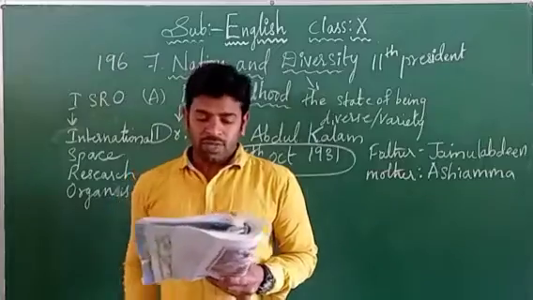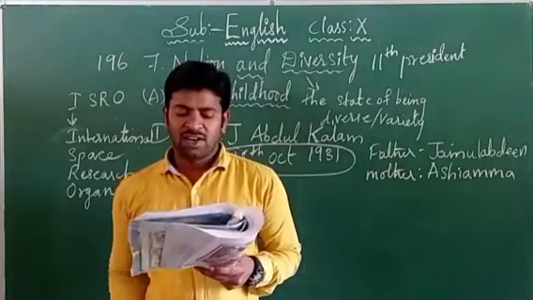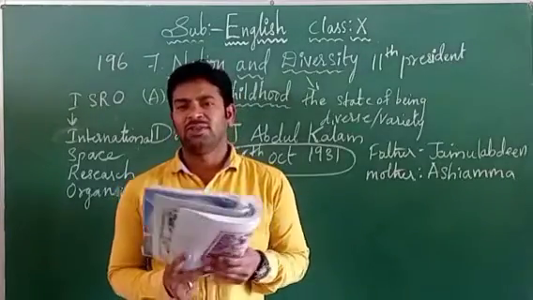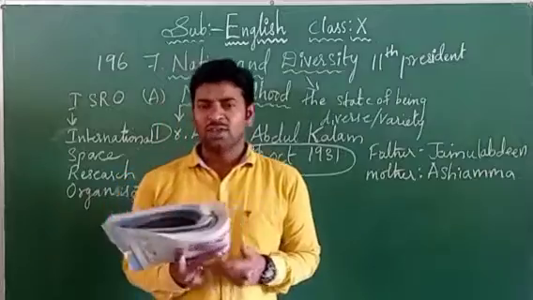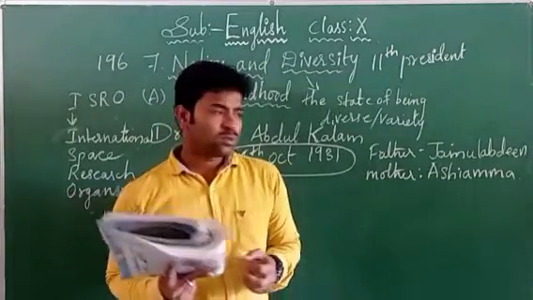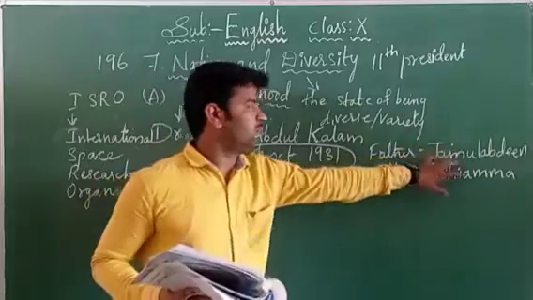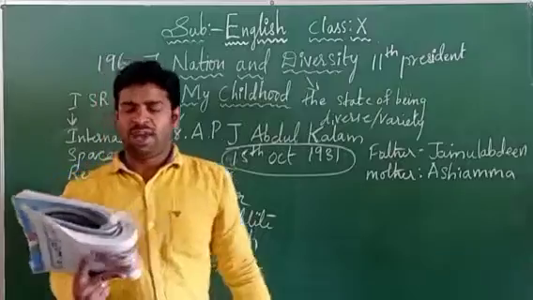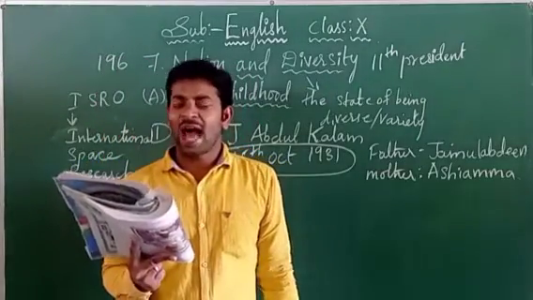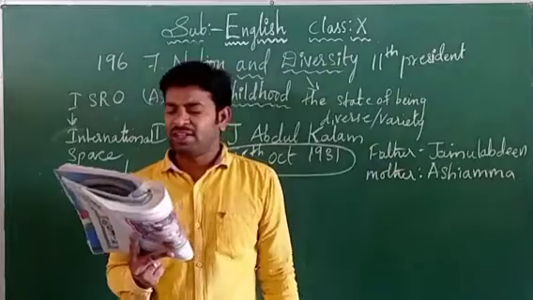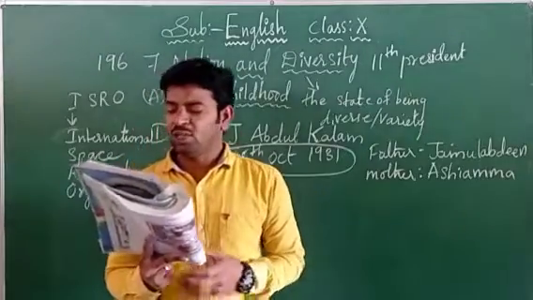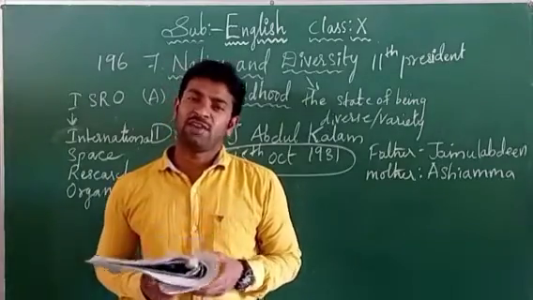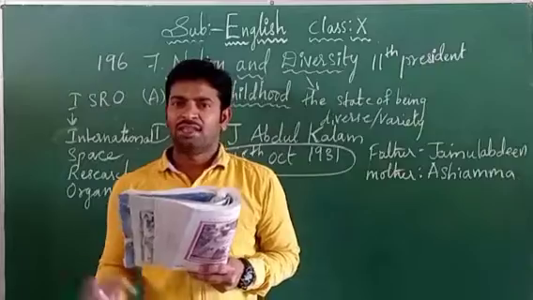Next one. Second paragraph. I was one of the children, a short boy with rather undistinguished looks, born to tall and handsome parents. So he is one of the children of them. Whose child was he? Jainuddin and Ashiamma's child was APJ Abdul Kalam, right? So he was very short with undistinguished looks. Born to tall and handsome parents, that means their parents were very handsome and beautiful, and this boy was very short.